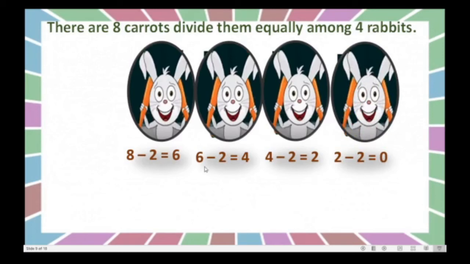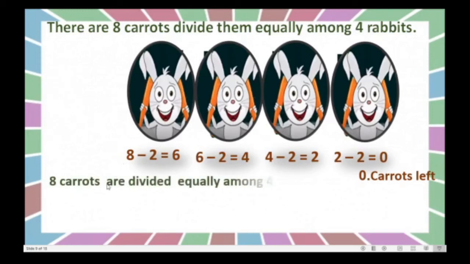Yes, dear children, you can observe this. Here also 2, here also 2, 2, 2. Means same number is subtracted again and again. Now 0 carrots left. Nothing is there. Right? So here what we can write? 8 carrots are divided equally among 4 rabbits and each rabbit got 2 carrots.